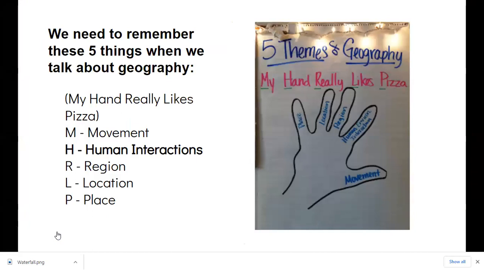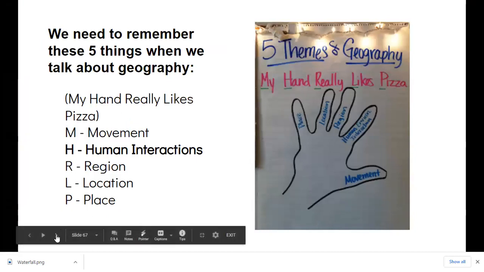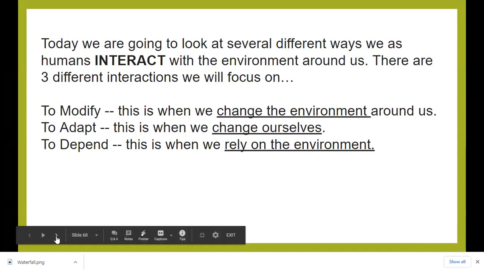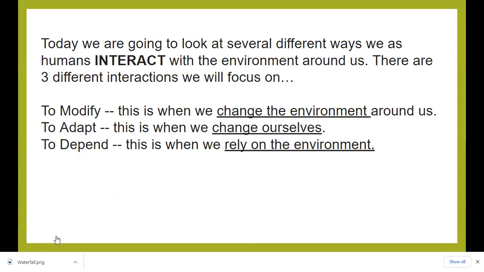We need to remember these 5 things when we talk about geography. We're going to focus on the H today, human interactions. Today, we're going to look at several different ways we as humans interact with the environment around us. There are 3 different interactions we will focus on.